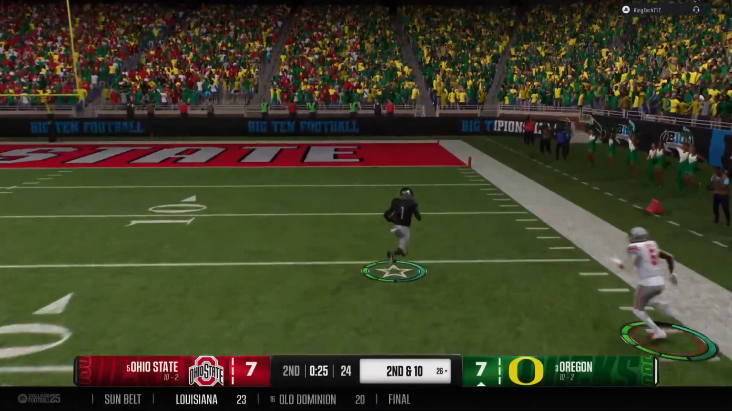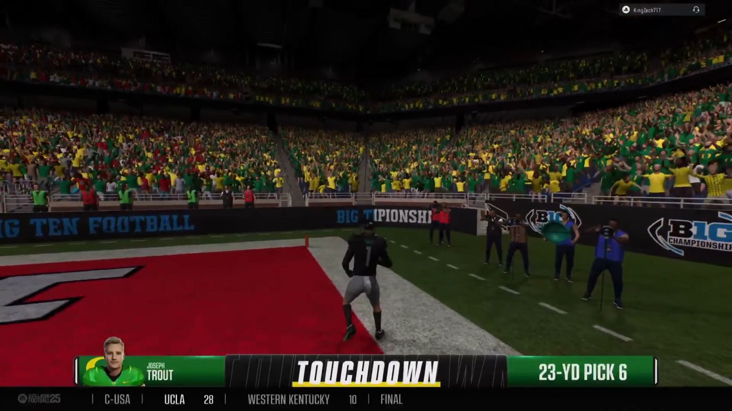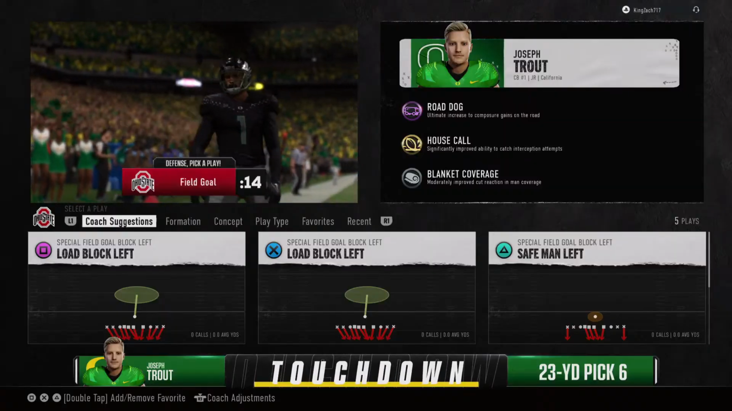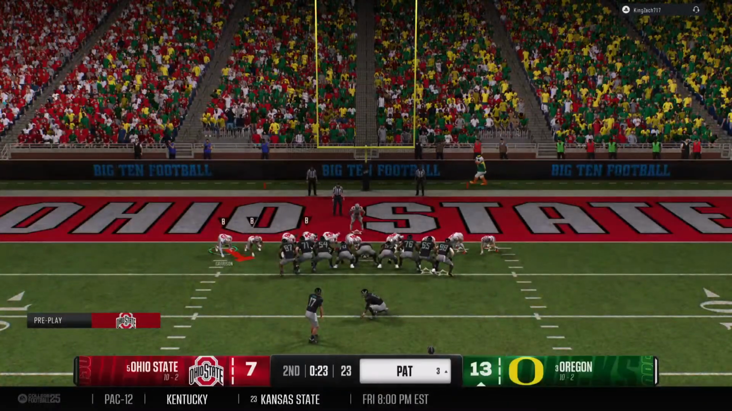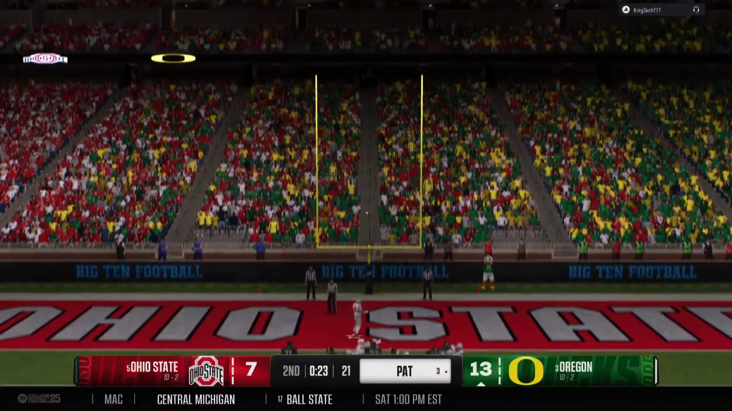Intercepted, picked off by the defense. Look out, he's got some space. Touchdown, Ducks. And the defense joins the party with a pick six. And the interception taken to the house, a pick six, potential game-changing play there.